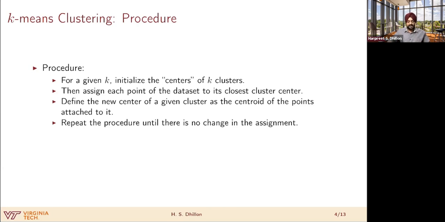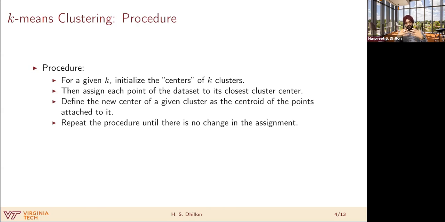So first, the procedure. For a given k, as I said, we assume that we are given the number of clusters k. We initialize the centers of k clusters. This initialization could be completely random, where you select k cluster centers, say, in your area of interest or the region of interest, uniformly at random. Then assign each point of the data set to its closest cluster center. Right? So you look at each data point, see which is the closest cluster center to it, and just assign that point to that cluster center.